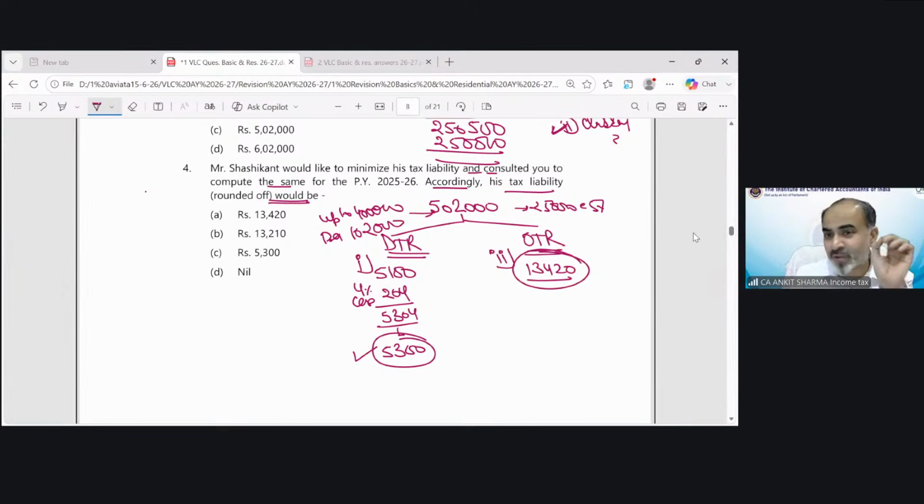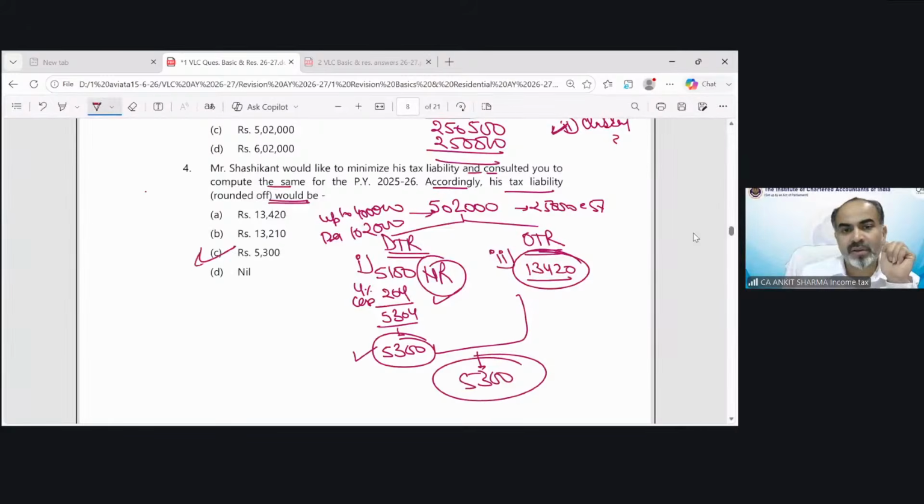So in that case also rebate is not applicable because income exceeds 5 lakh as well. Why is rebate not applicable? Because he's a non-resident. So the lowest tax would be my answer, and the lower is 5,300. So that is going to be your answer in this MCQ. Understood? So always remember, rebate is not for non-resident.